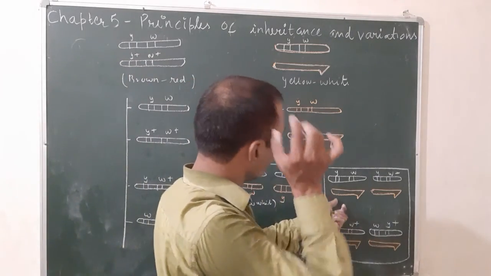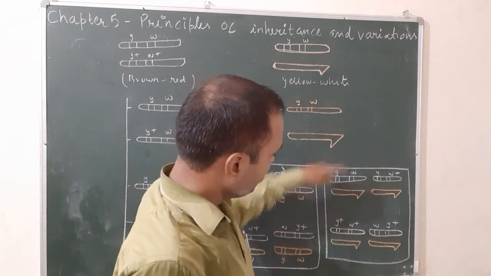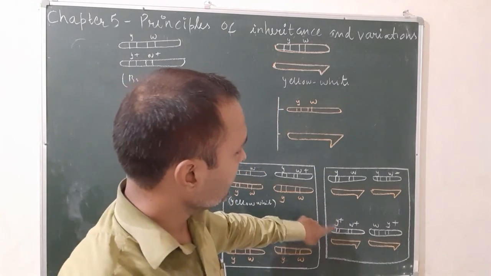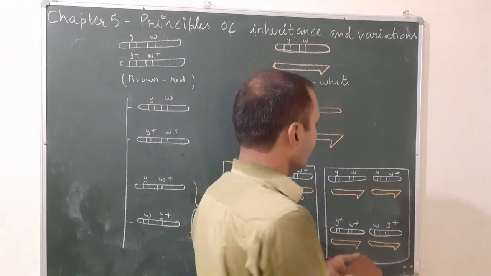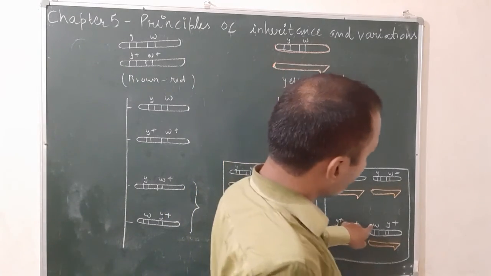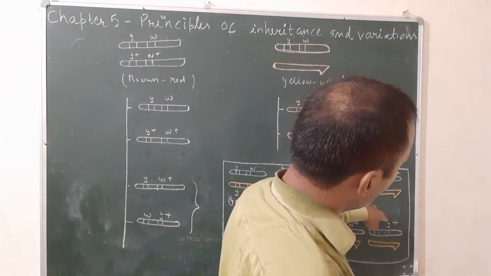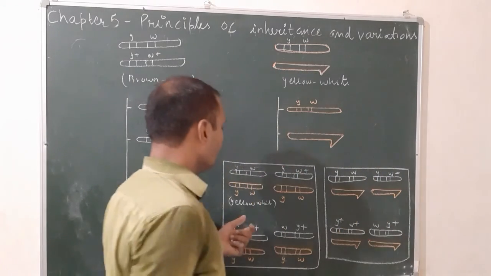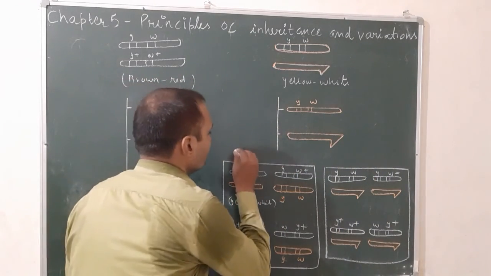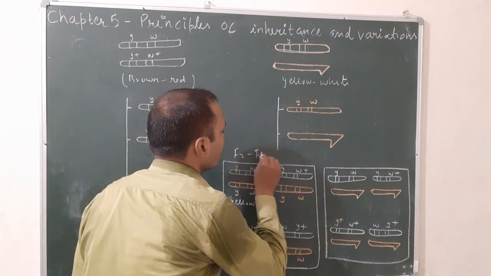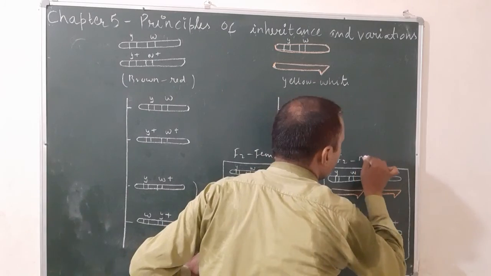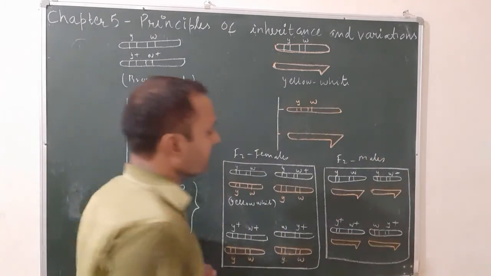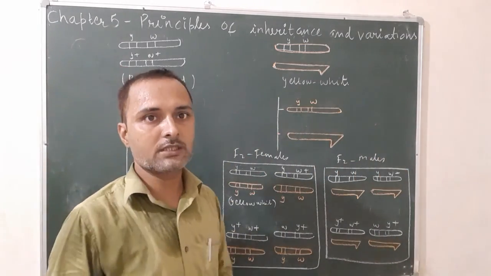So this progeny phenotype will be yellow white, brown red, yellow and red, and white brown. So this is the F2 females. It represents F2 females and it represents F2 males, that means second generation females and second generation males.